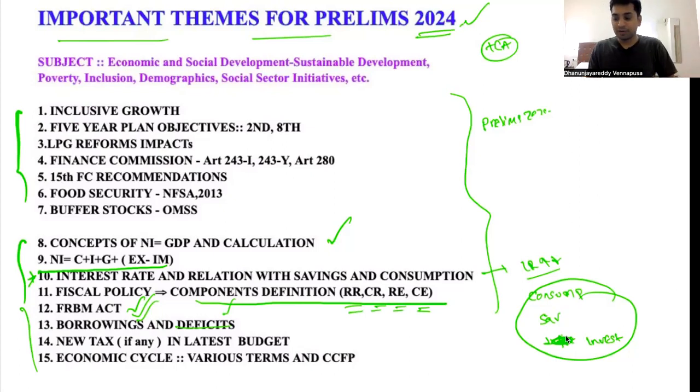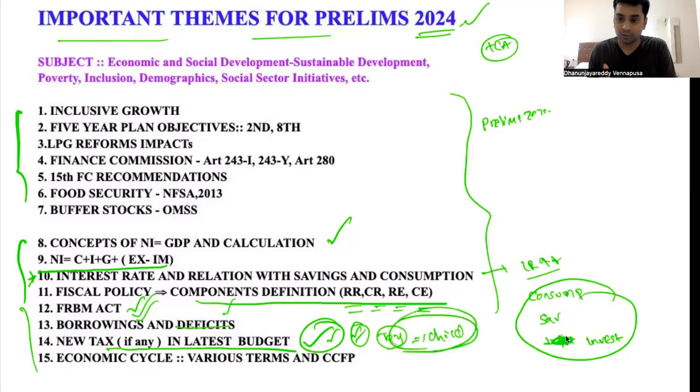Next, extremely important: if there is any new tax in the budget, that is very important. It is like giving a toy to a child. How does the child use that toy in the initial days? When the toy is bought, he or she will use it extensively. Similarly, if there is a new tax, UPSC definitely uses it.